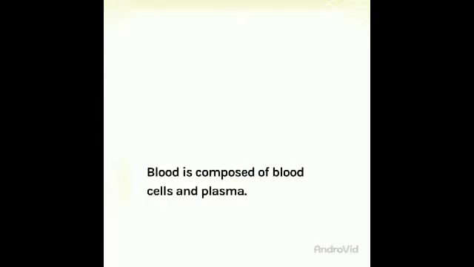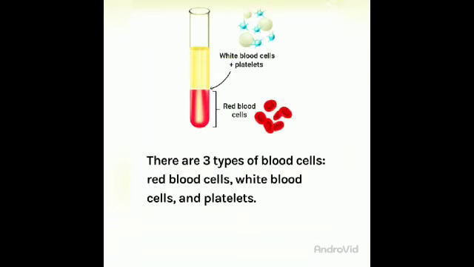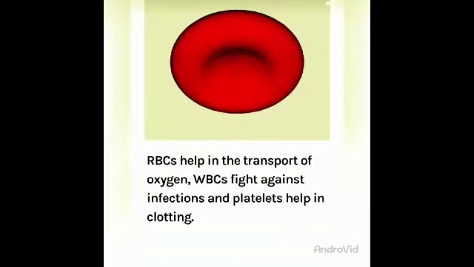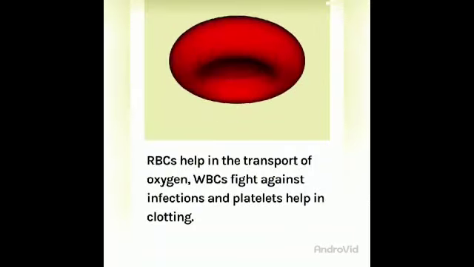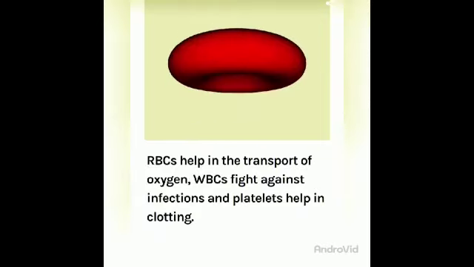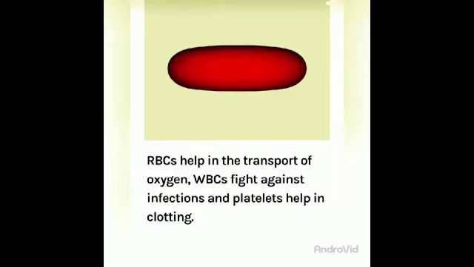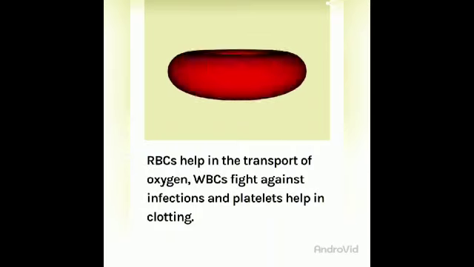So children, let's do a revision. Blood is composed of blood cells and plasma. There are three types of blood cells: red blood cells, white blood cells and platelets. RBCs help in the transport of oxygen, WBCs fight against infections and platelets help in clotting.